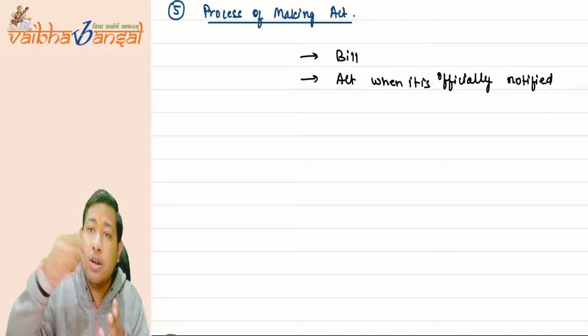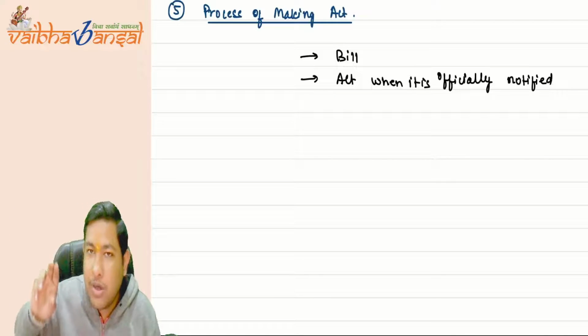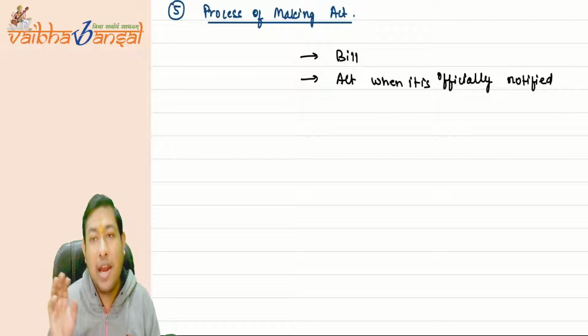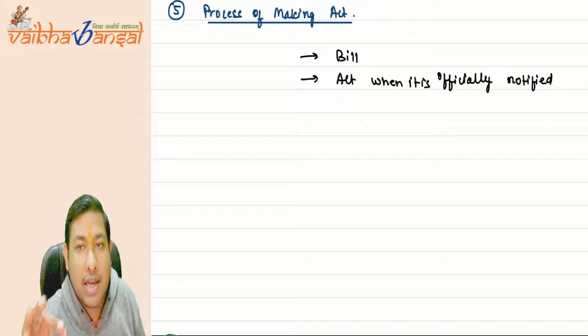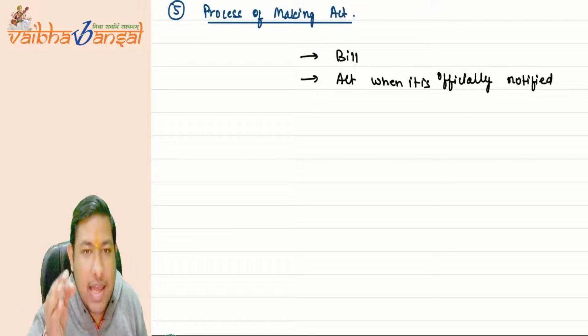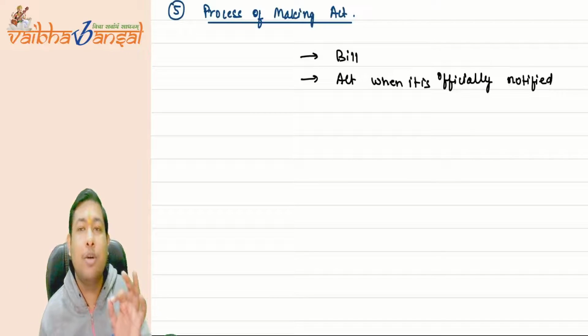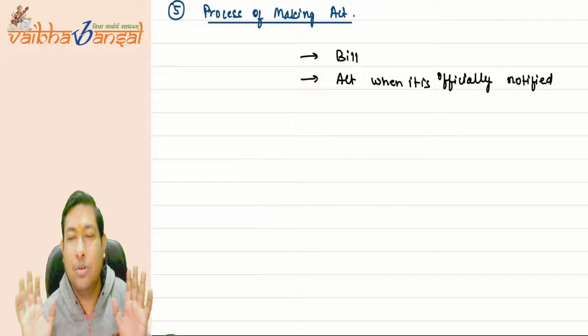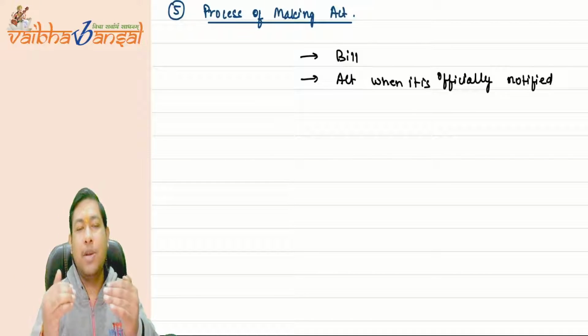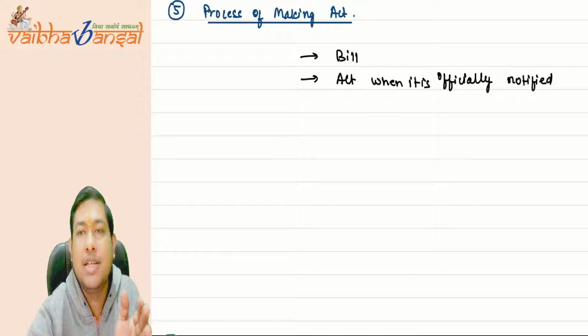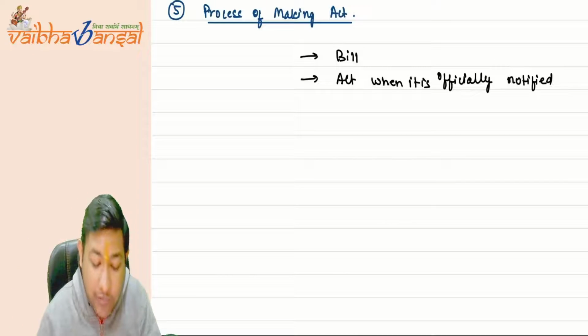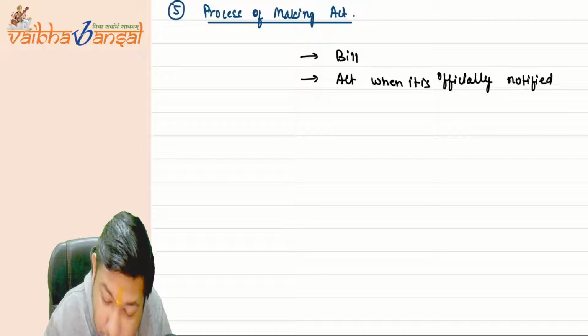When the Rajya Sabha also passes it, it goes to the President of India. And when the President of India gives its assent, ASSENT, to that document, then it becomes what? An act, and it is notified in the official gazette of India.